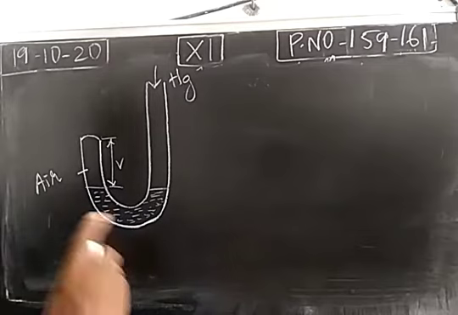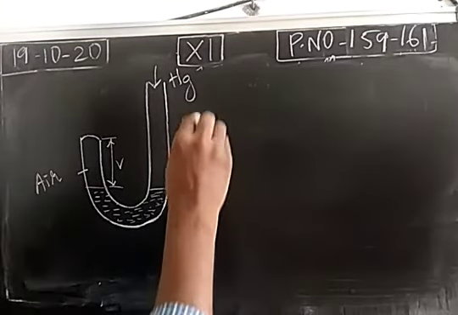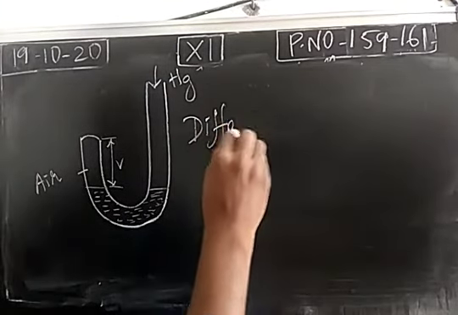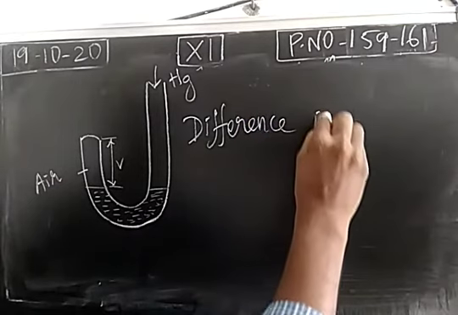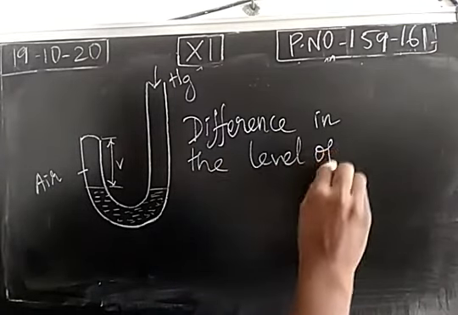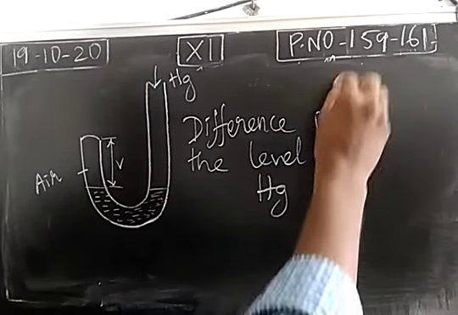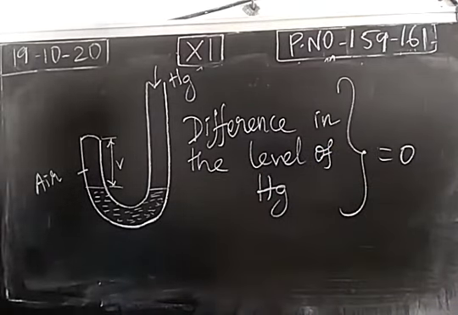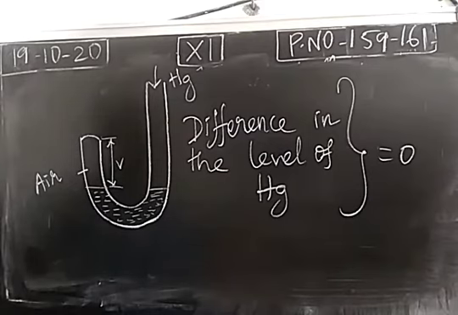Now what is the difference in the level of mercury? The difference in the level of mercury is 0 because both are at the same level. So the difference in the mercury level is 0. In that situation, we maintain the temperature as constant. We don't change the temperature. At constant temperature, we do this.